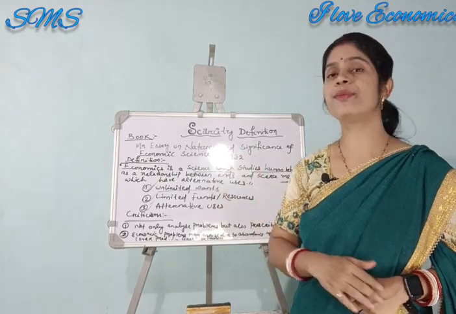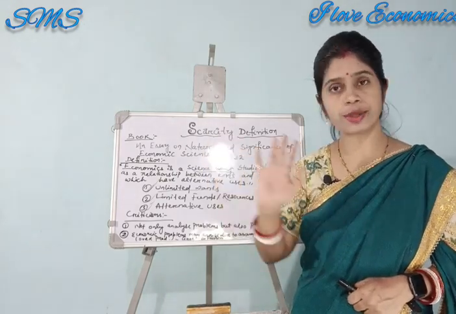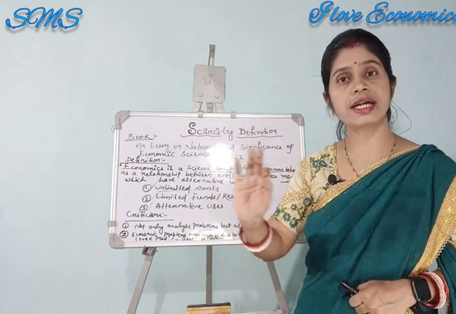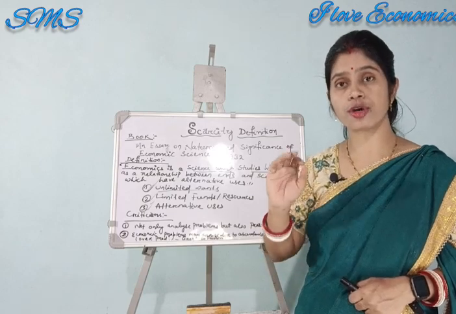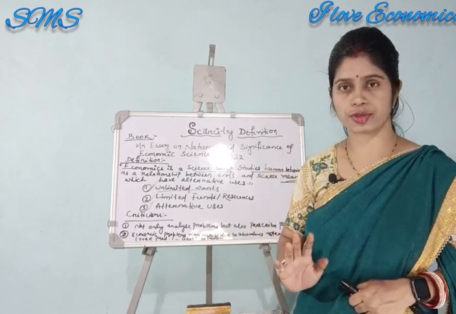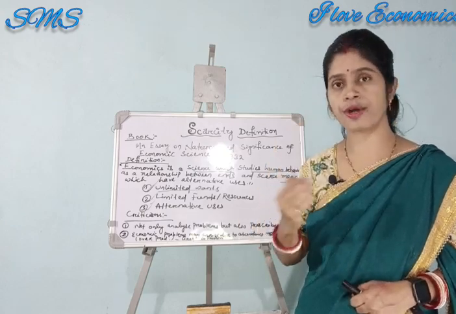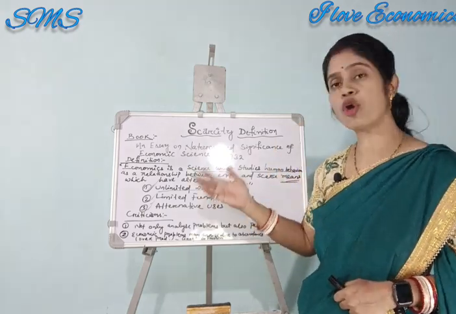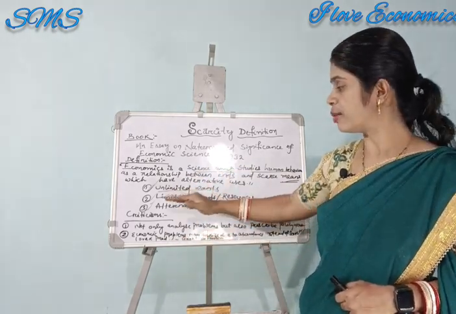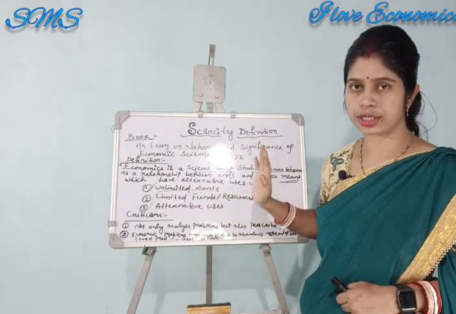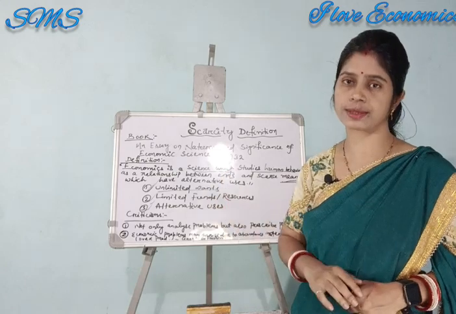Second one is limited funds or resources. Human wants are unlimited, first point. Second point is that funds or resources are limited. Here funds or resources means all types of resources. You can say natural resources, human resources, funds, money, time, energy, etc. So limited funds or limited resources. Third one is that alternative uses.